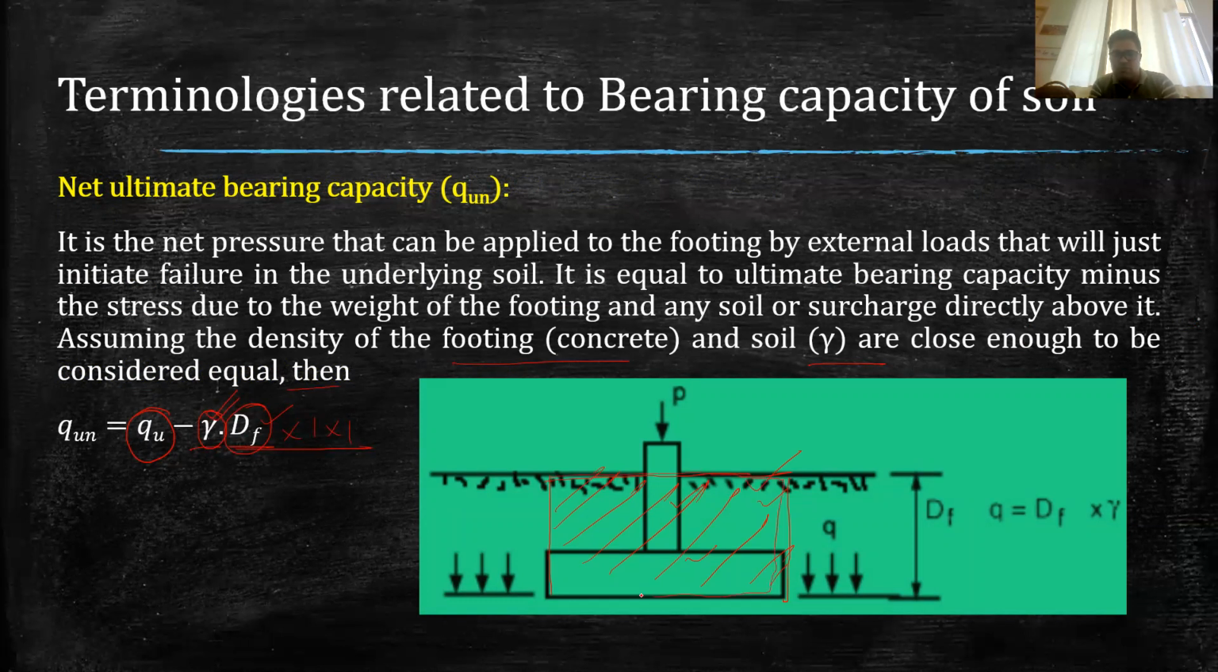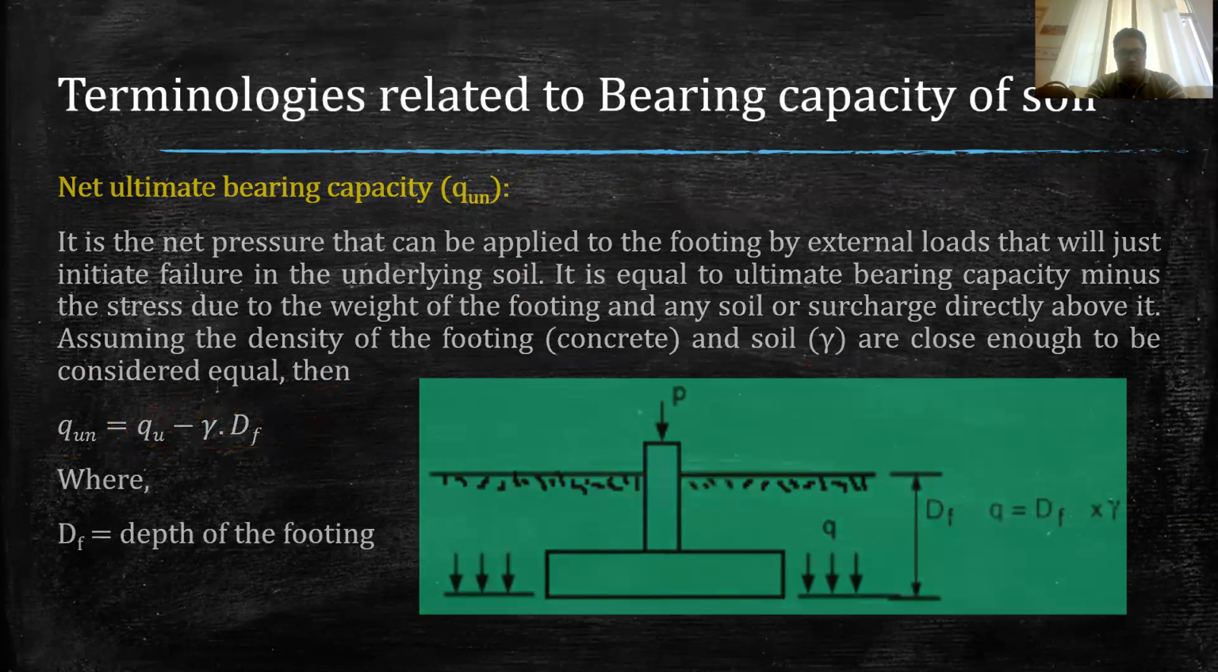So if we deduct this weight from the ultimate bearing capacity, then we get the net ultimate bearing capacity, which we represent as QUN. QU is the ultimate bearing capacity, and DF here is the depth.